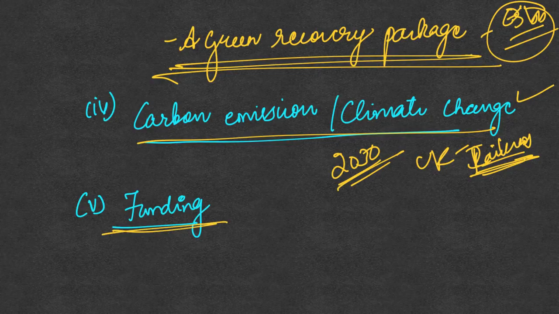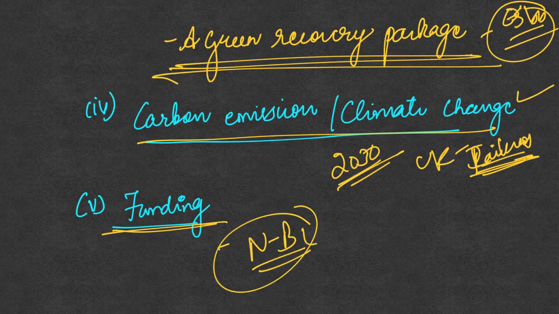The last issue is the funding. As far as funding is concerned, we have what is called the Newton Bhabha fund. Whatever fund is dedicated to this is being used for various research in green technologies like solar energy or the new generation of buildings. All of these research projects use this Newton Bhabha fund. So this is another area where India and UK can collaborate on green growth and sustainable development.